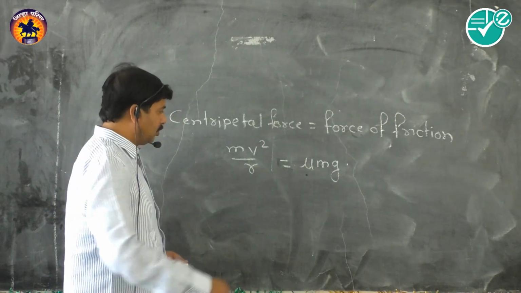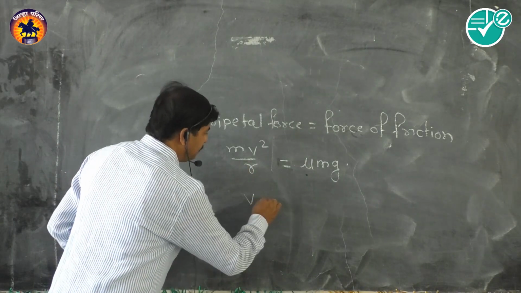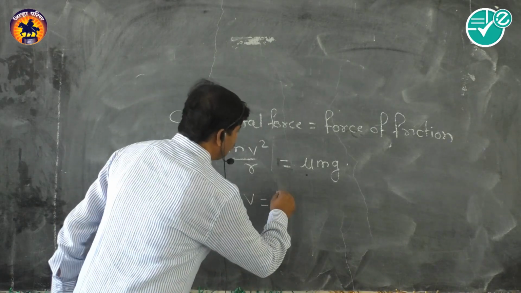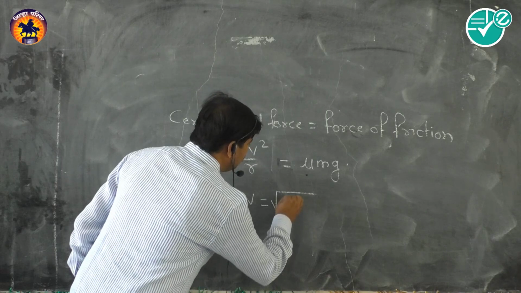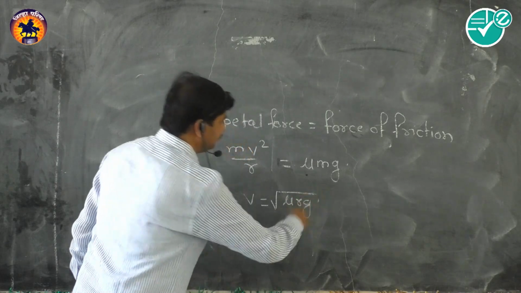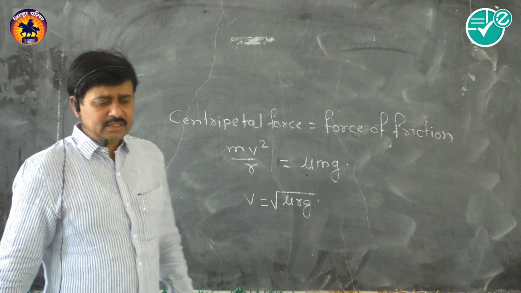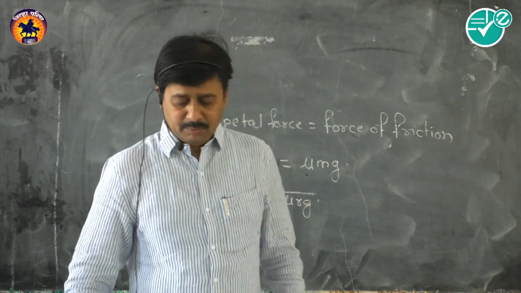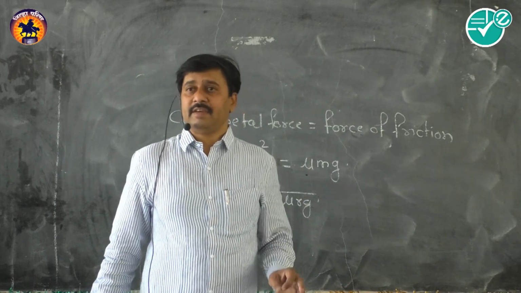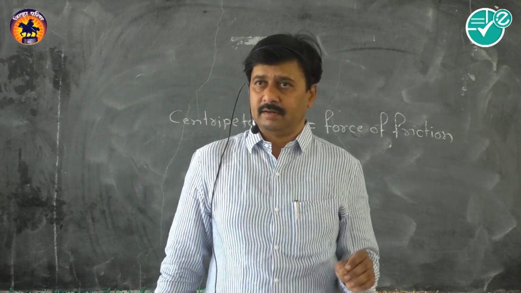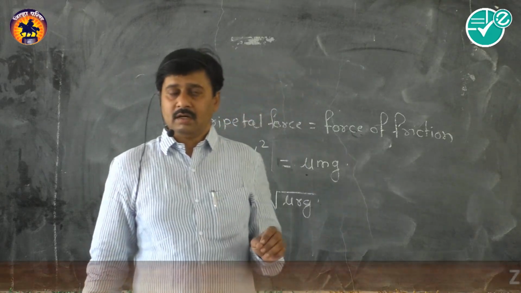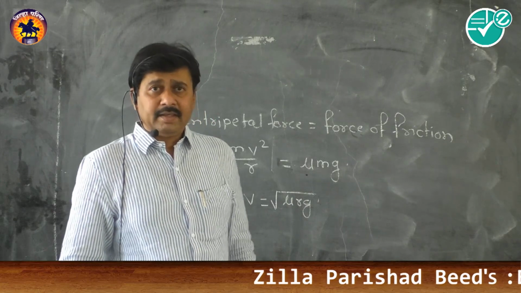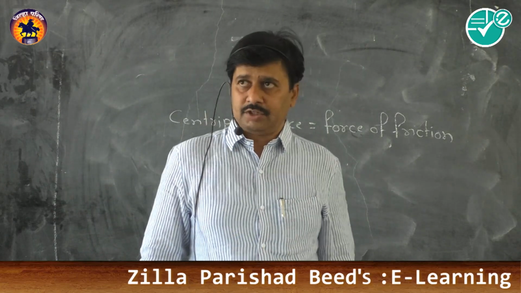So from this equation we can have v is equal to square root of mu r g. This is the value of the speed with which the vehicle can be safely driven along the curve of radius r. Here mu is the coefficient of friction.